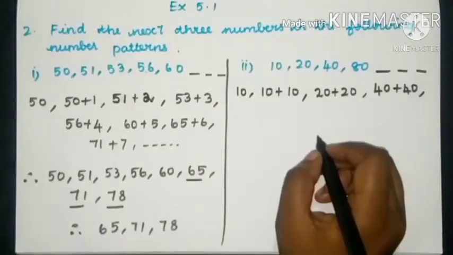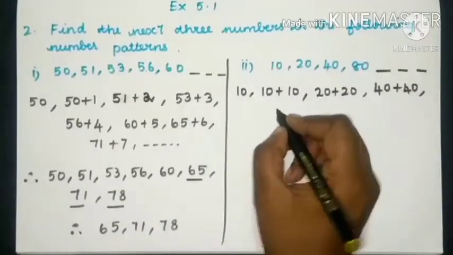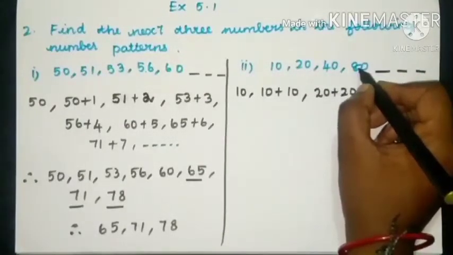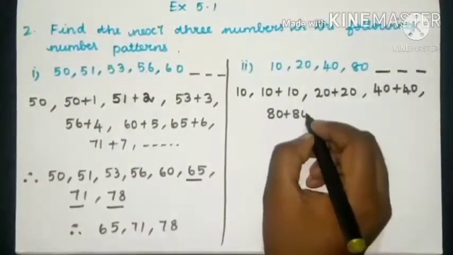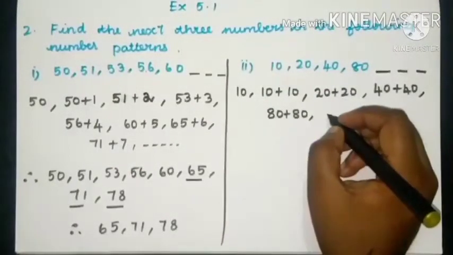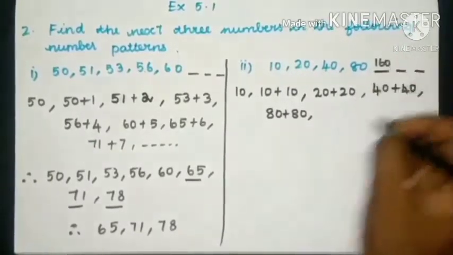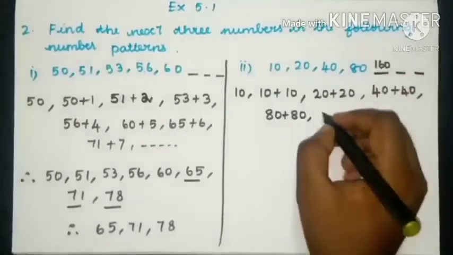What do you have to do? Yes, you have to add the previous number 2 times. To find the next number, you have to add the previous number 2 times. 80 plus 80. And then 80 plus 80 is what? Yes, 160. To find the next number, you have to add the previous number 2 times.